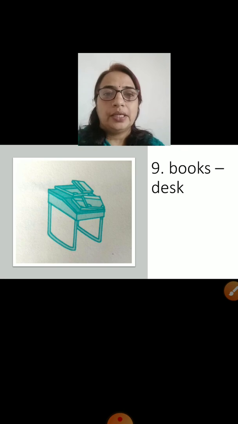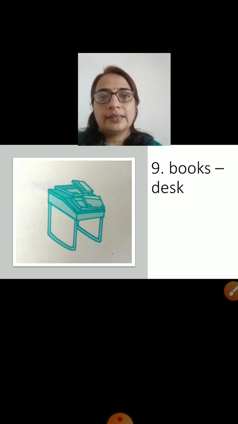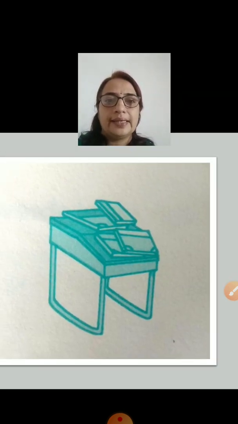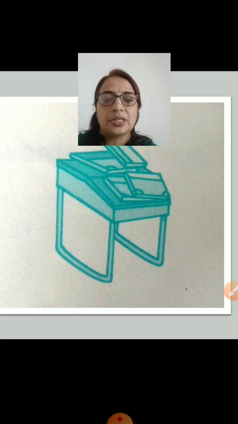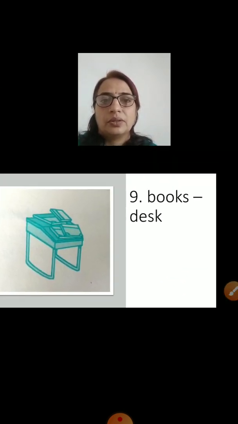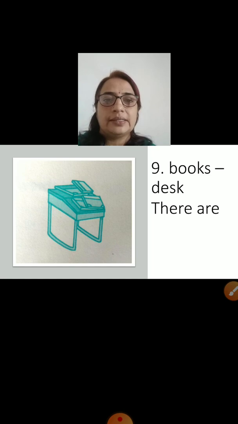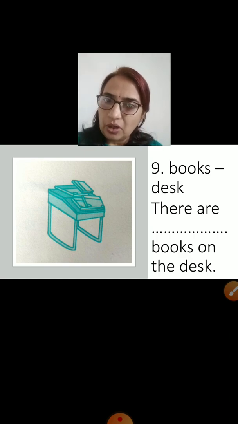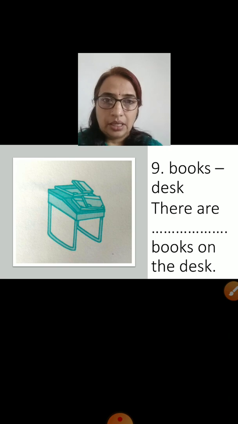Next picture is books and desk. See the desk. Can you see books on the desk? Yes, there are 3-4 books on the desk. And the sentence given is, there are dash books on the desk. Are there not enough books on the desk? There are sufficient books on the desk.